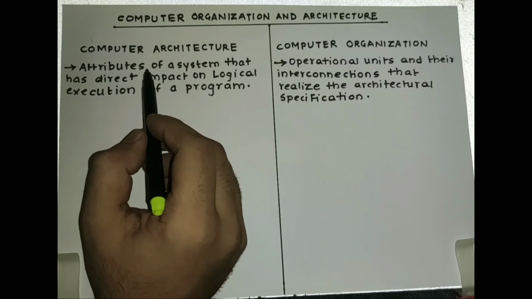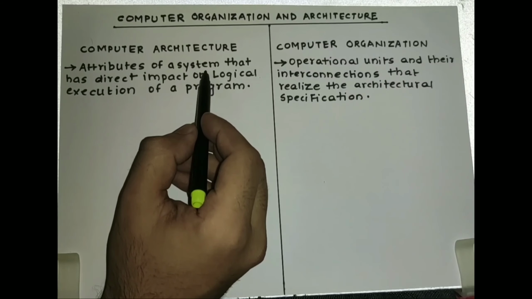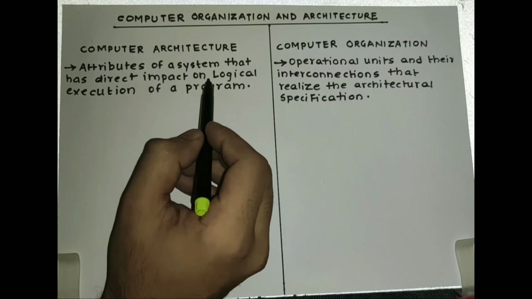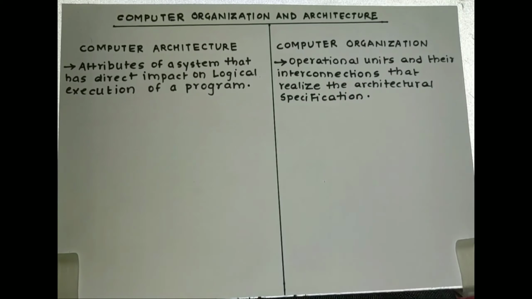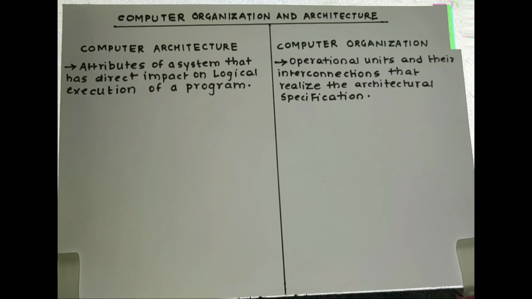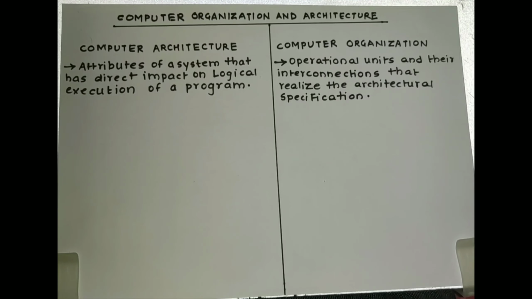Architecture refers to those attributes of a system that have a direct impact on the logical execution of the program, which means these attributes are very much visible to the programmer. It has a direct impact on the logical execution of the program.